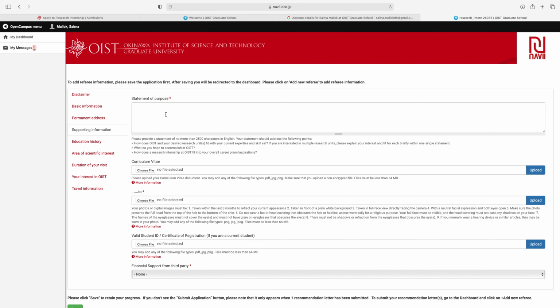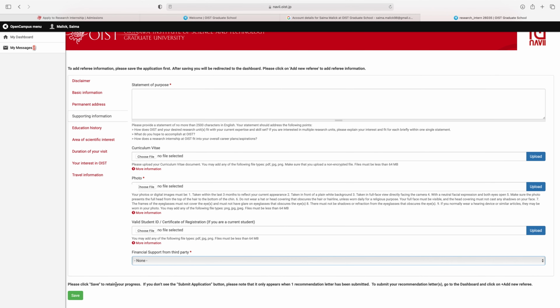First write statement of purpose, and next is upload the file of your CV. Here upload your photo, and next is valid student ID or certificate of registration. If you are a current student, then upload the file of your certificate of registration or valid student ID. Then next is financial support from third party. From here select yes or no and then click on save.